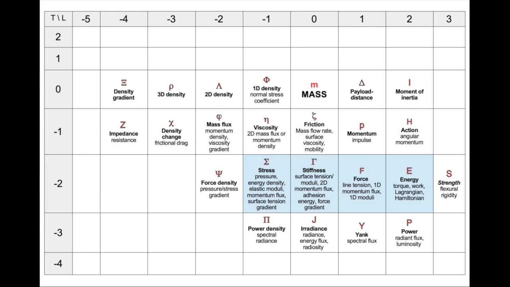A force is an energy per unit length, a stiffness is an energy per unit area, and a stress is an energy per unit volume. These purely spatial connections between mass-carrying quantities on the same line of the table is what we will investigate first, in the next episode on mechanics.